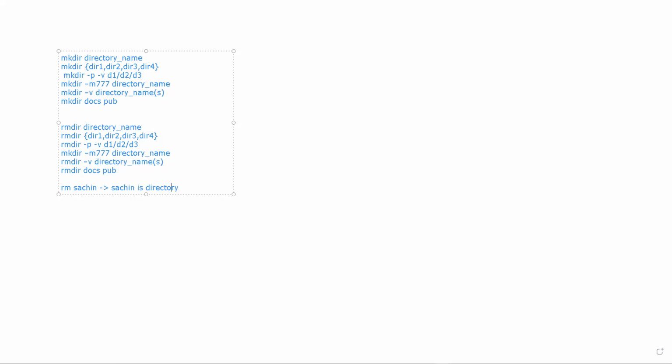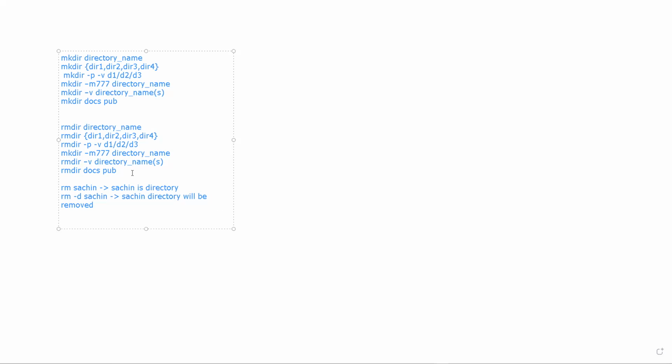This command is giving you the information that Sachin is a directory, so you can't use the simple rm command. If you want to remove the Sachin directory, you need to use rm -d and then Sachin. In this scenario, the Sachin directory will be removed.